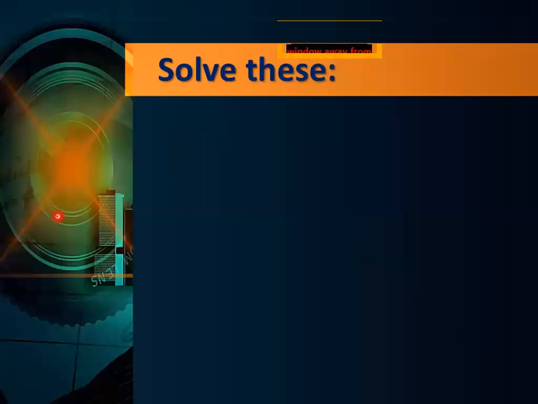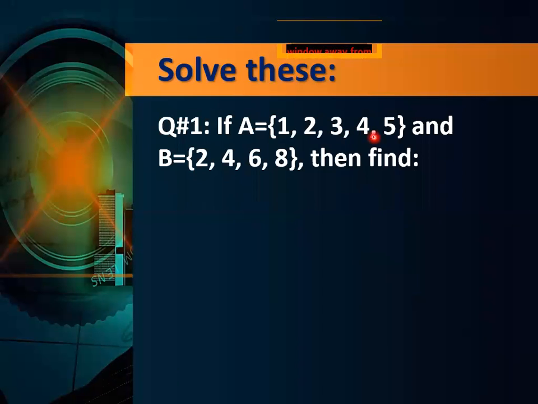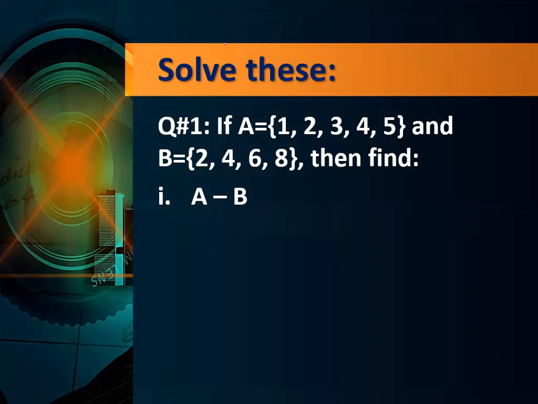Okay, now this is the end of the lecture. Now you have to solve this question. If A is equal to {1, 2, 3, 4, 5} and B is equal to {2, 4, 6, 7}, then first of all find A minus B. Tell me the answer of A minus B, everyone, and just give me a minute. Till then write down the answer of A minus B. Just a minute.